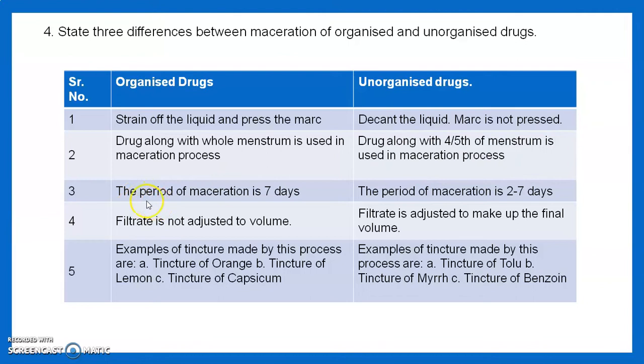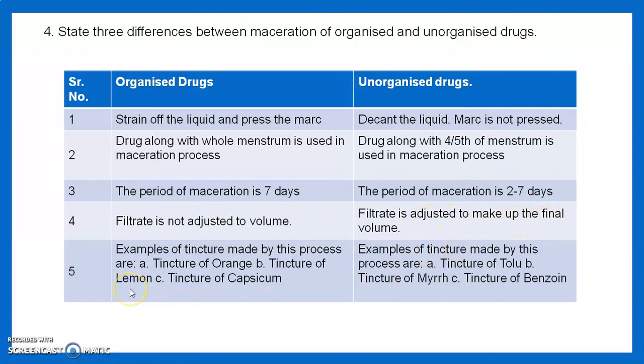For the organized drug, the period for maceration is almost 7 days. For unorganized drug, the period of maceration is 2 to 7 days. For organized drug, the filtrate is not adjusted to the volume, and for the unorganized drug maceration, the filtrate is adjusted to make up the final volume.